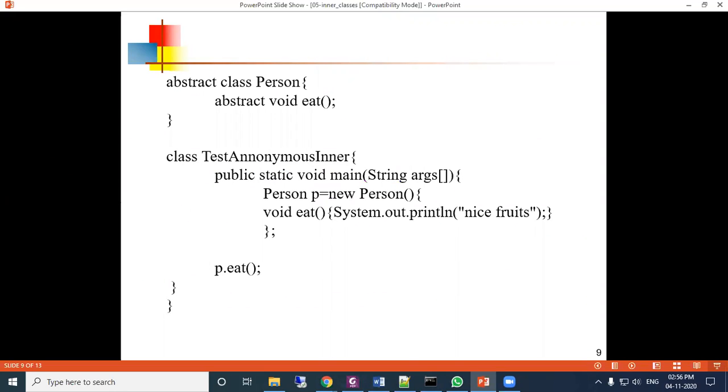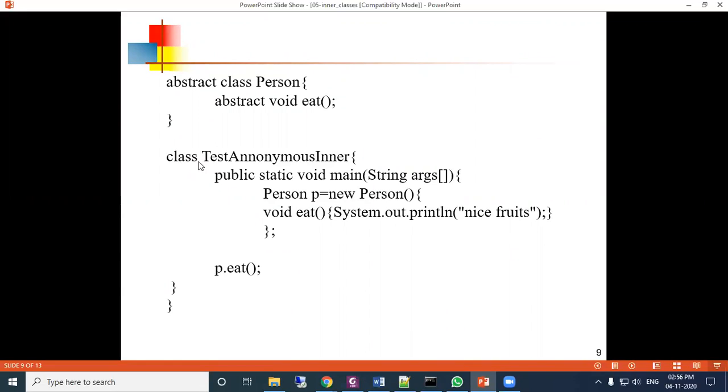So see here a program. There is an abstract class Person. An abstract class means there are methods which are also abstract. So this Person abstract class has a method eat, and that method is not defined because it is an abstract method. An abstract class cannot be instantiated, as you already know. It can only be used by another child class.